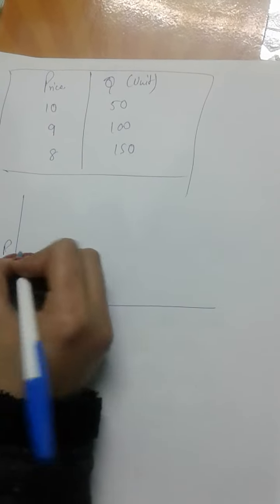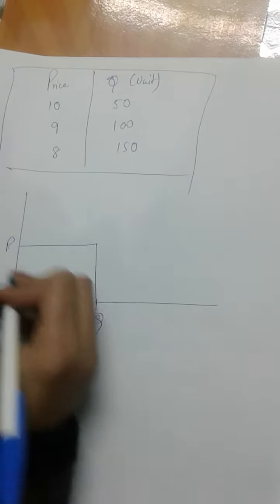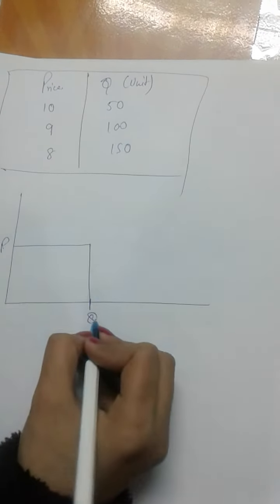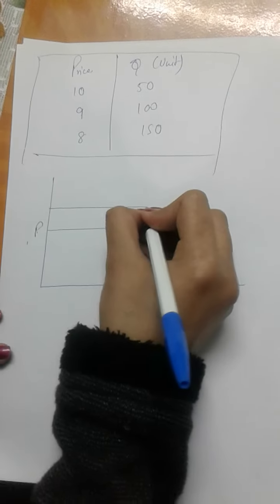Let's take a simple example, this is the price of something and this is the quantity of something.